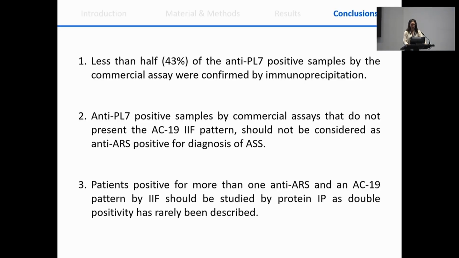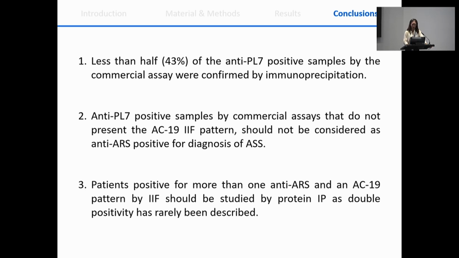So as conclusions, less than half of the anti-PL7 positive samples by the commercial assay were confirmed by immunoprecipitation, either RNA immunoprecipitation or protein immunoprecipitation. Anti-PL7 positive samples by commercial assay that do not present the cytoplasmic pattern by indirect immunofluorescence should not be considered as antisynthetase positive for diagnosis of antisynthetase syndrome, as they are probably false positives.